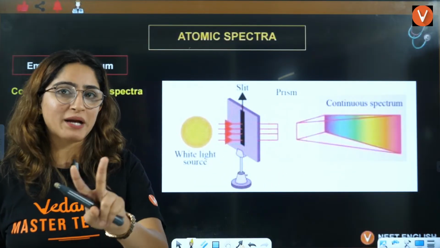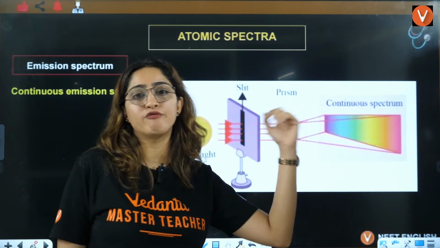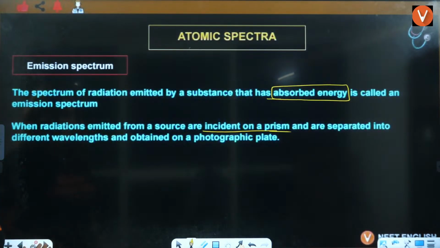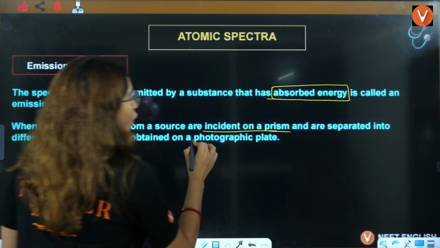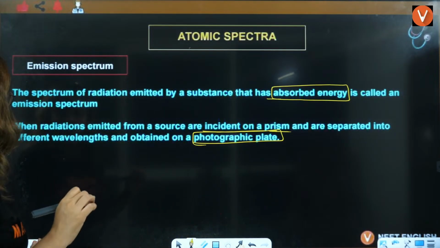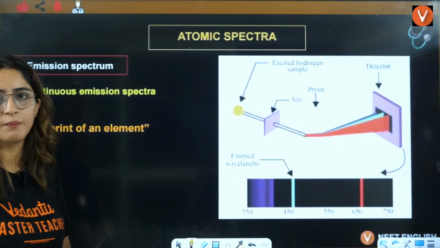Now two kinds of spectra will be there. Here you have a continuous spectrum, all the colors are there, VIBGYOR, all colors are there, right? That is a continuous spectrum, right? And that is obtained on a photographic plate, right? Now let's see what a discontinuous spectra is, right?